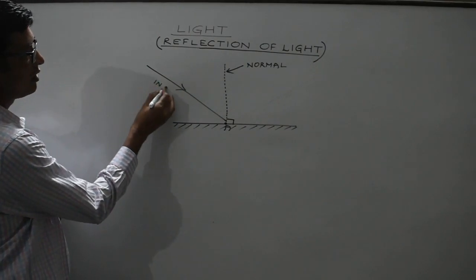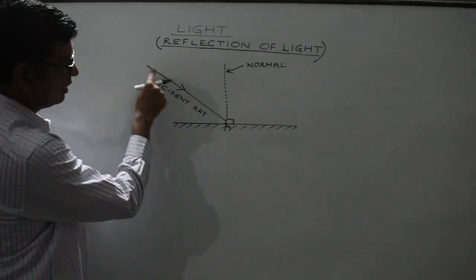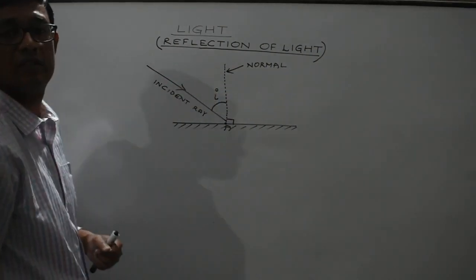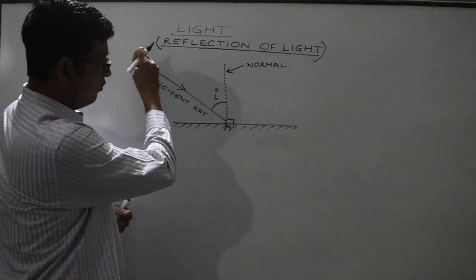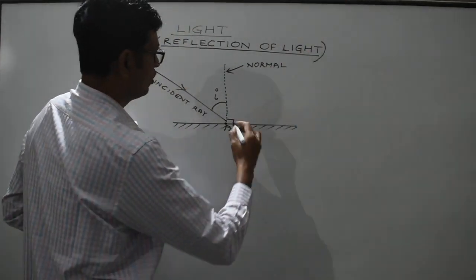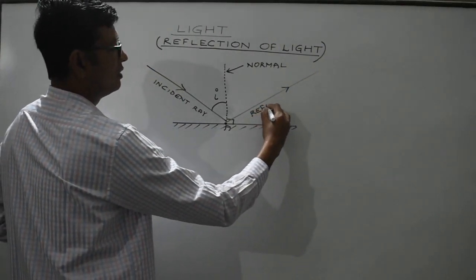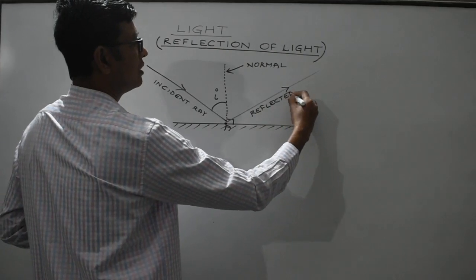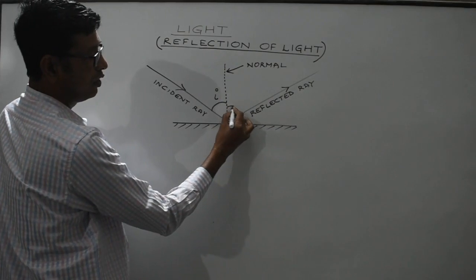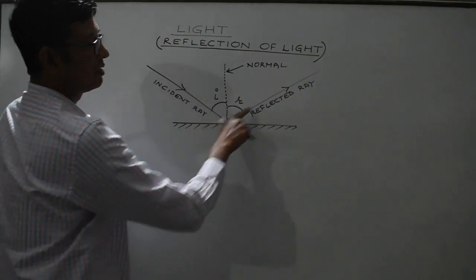This is the incident ray. The angle which the incident ray makes with the normal is known as the angle of incidence. Now we have discussed that when a ray of light gets incident on a surface, it will get bounced back into the same medium. So it will bounce back into the same medium like this. This is the reflected ray. The angle which the reflected ray makes with the normal is the angle of reflection. So this is the incident ray, this is the normal, and this is the reflected ray.